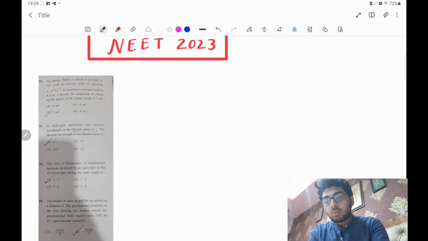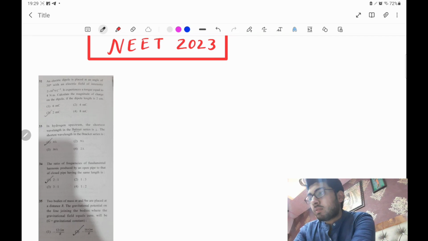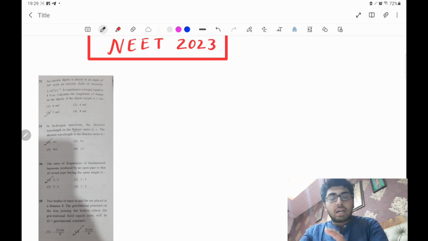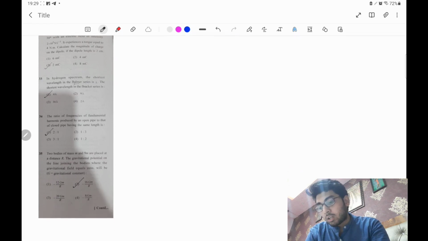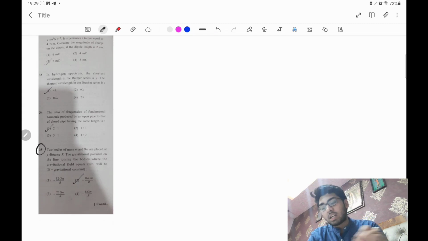My test booklet code is F1, and I am solving the physics questions of group A in a retrograde manner, starting exactly from question number 35. Without any delay, let's start.